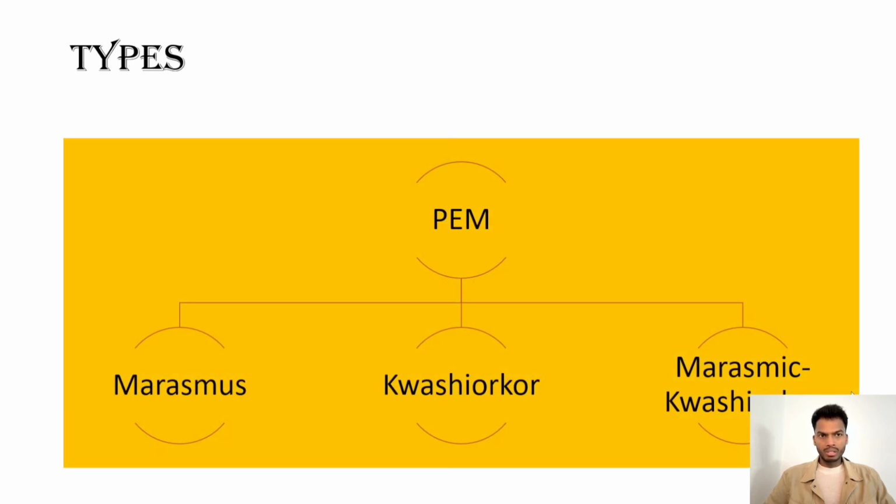Types of protein energy malnutrition. There are three types: Marasmus, Kwashiorkor, and Marasmic Kwashiorkor. The classification is based on the type and degree of nutrient deficiency, primarily focusing on protein and calorie intake. In a sense, Kwashiorkor is severe protein deficiency and Marasmus is severe deficiency of both protein and calories.